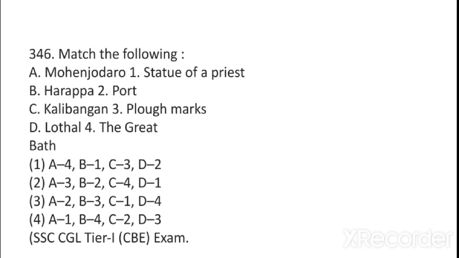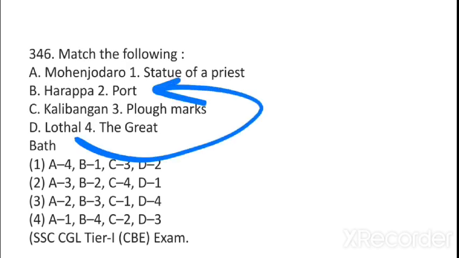Okay, so match the following. I have told you that Lothal is a port, so D is 2. We have got the answer, but we'll look at other things also. Mohenjo-daro has the Great Bath. Harappa has a statue of a priest. And C is Kalibangan. Kalibangan, Rajasthan, I've told you, has plough marks.